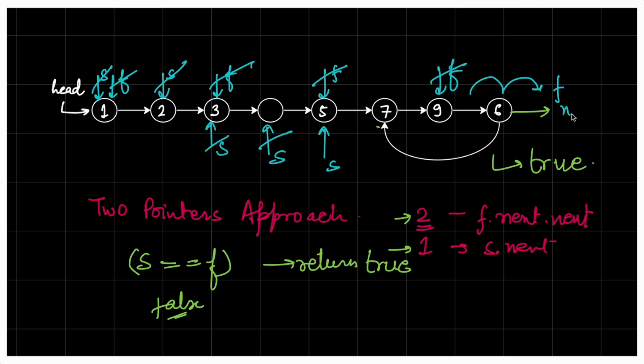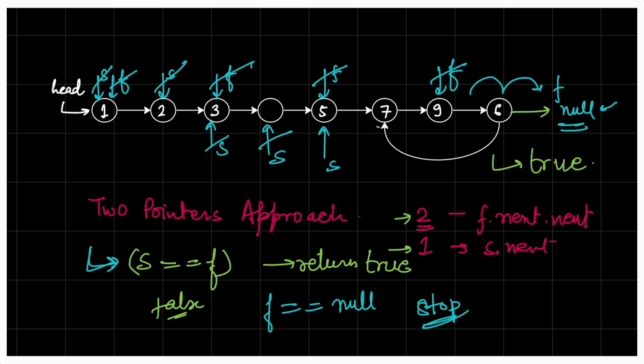So fast will point to null at this point. That means we should terminate our loop at this particular position. We can stop our traversal here. So we have already seen that when slow becomes equal to fast, we'll return true. And we saw one more thing, that if fast is equal to null, we'll stop.